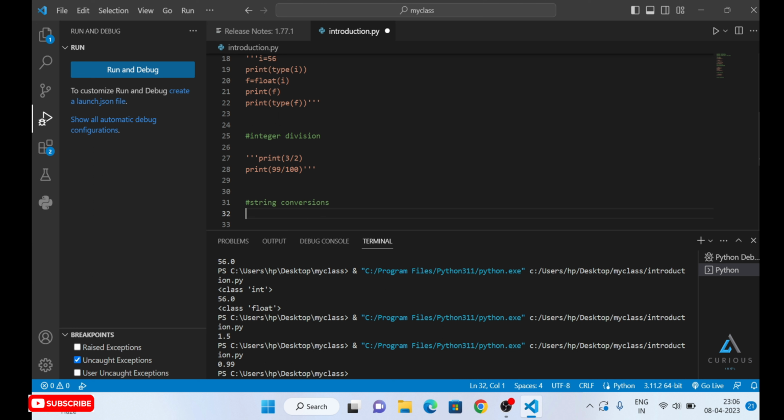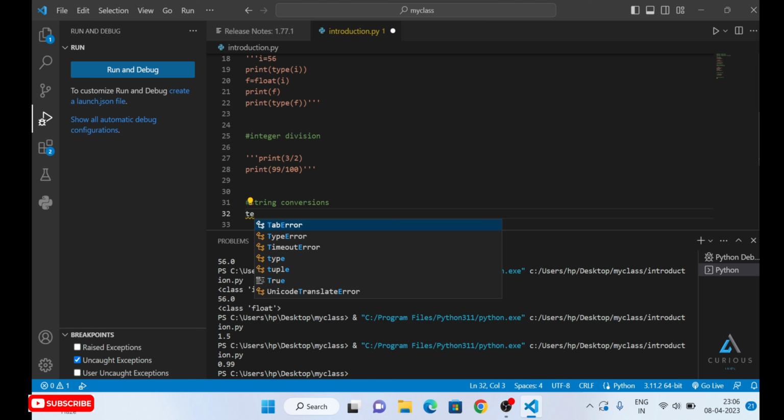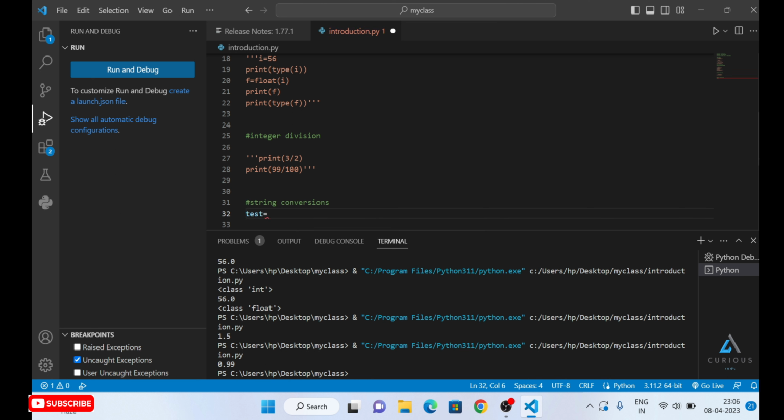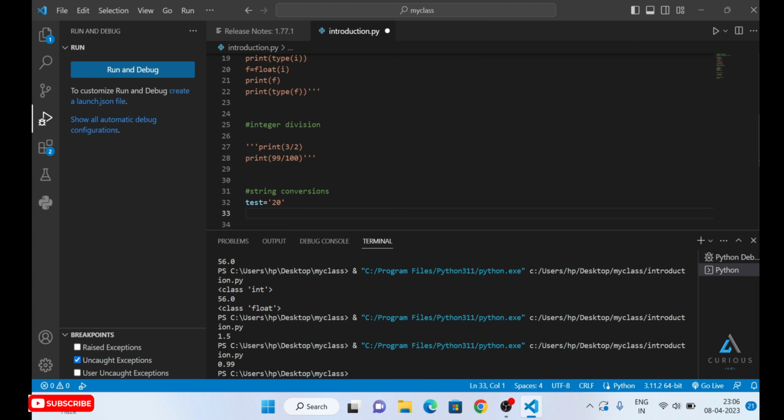Okay. Here what we are going to see is, for example, we have a variable test equal to, for example, "20", right? We are going to convert it. You may be familiar with this: if it is written within inverted commas, then it is a string, which means test is holding a string value. So what we are going to do here is convert this string value, 20, into an integer value. Let's see how we are going to do this.